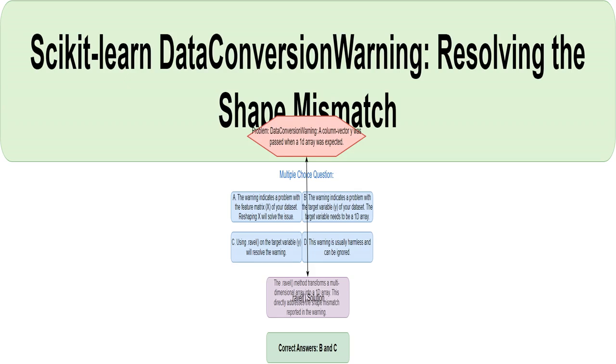This line introduces the topic. We're tackling a specific warning in Sklearn, a popular Python machine learning library. The warning, DataConversionWarning, arises when there's a mismatch between the expected and actual data format. I'll explain how to fix it.